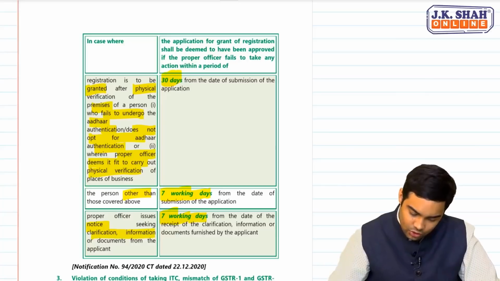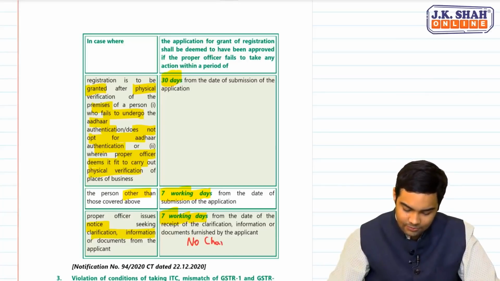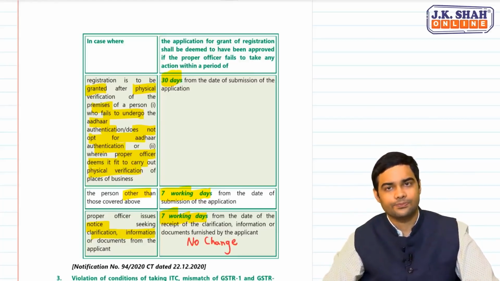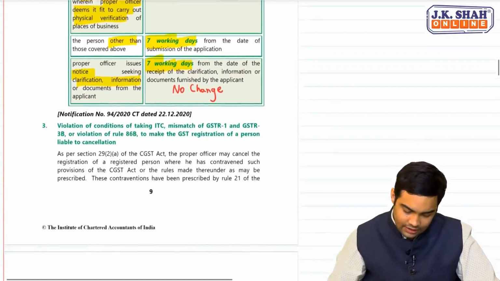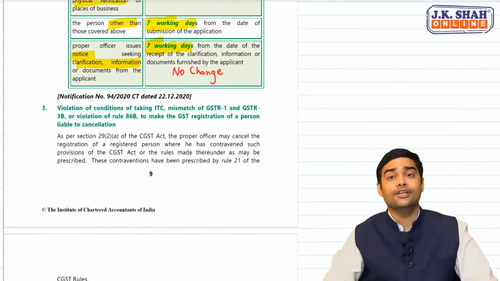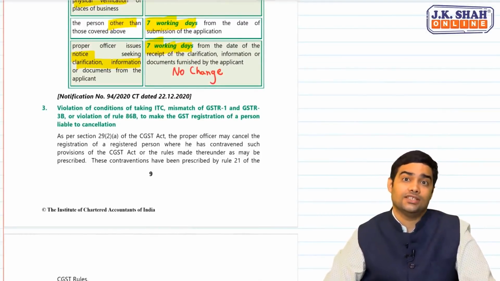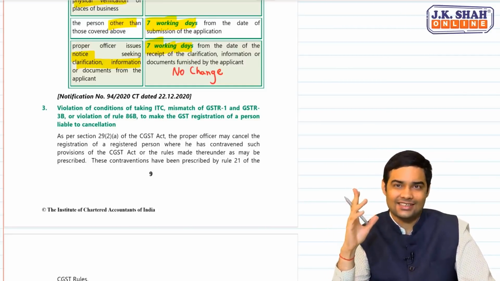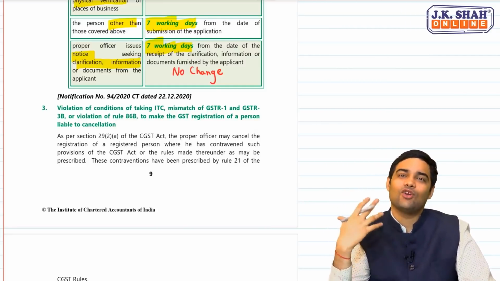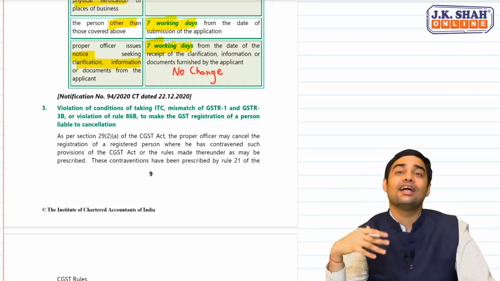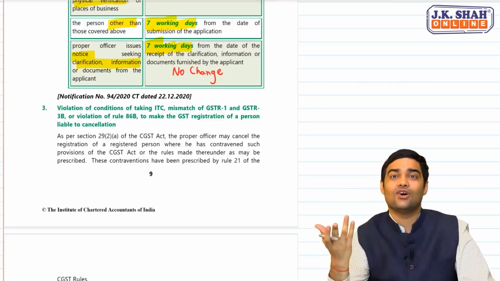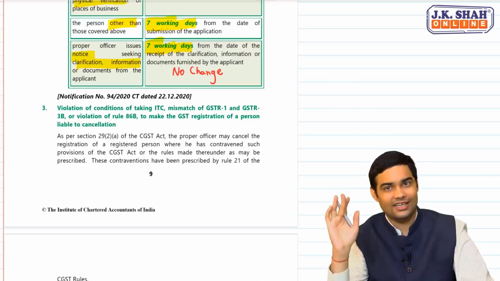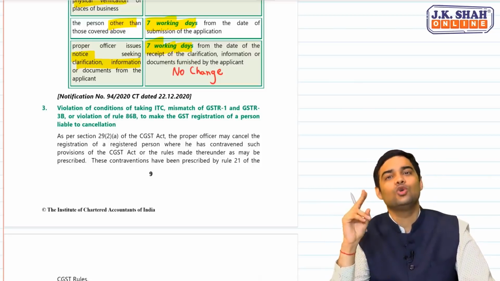This is no change. This is same as previous. What has changed is this 30 and 7. Clear? Then you have new points in cancellation of registration. See, the officer can suo moto cancel the registration. Already, if you have not furnished bank account, that point was there. Goods without invoice, services without invoice, or you are carrying on a business from a place other than the registered place.